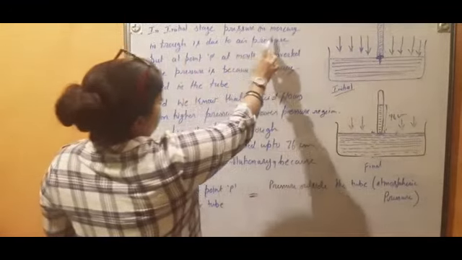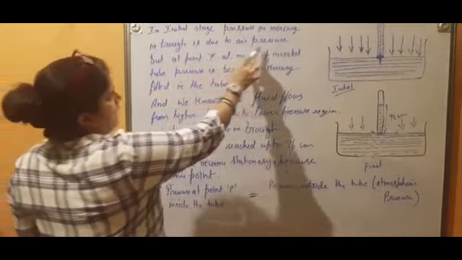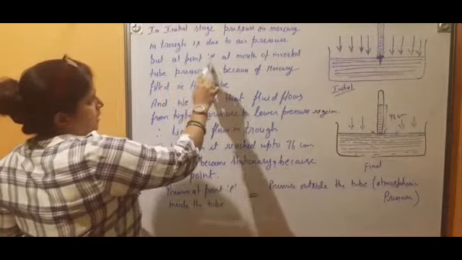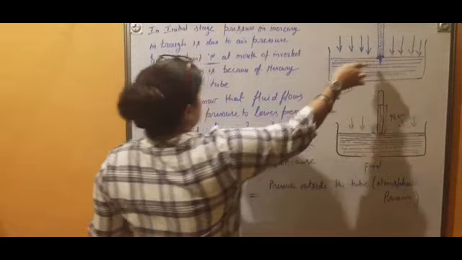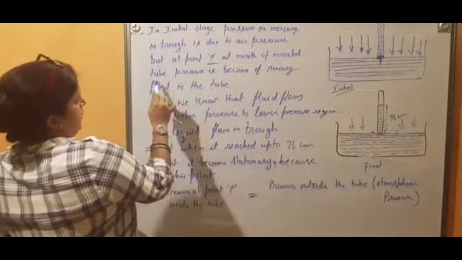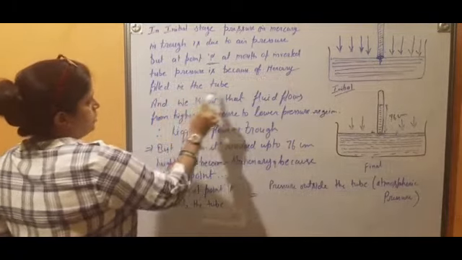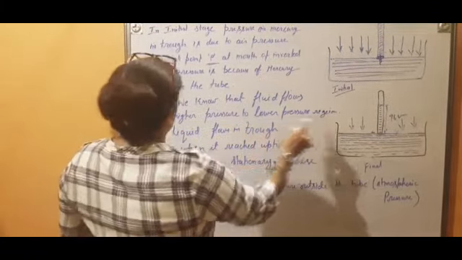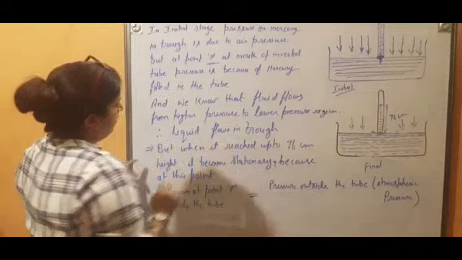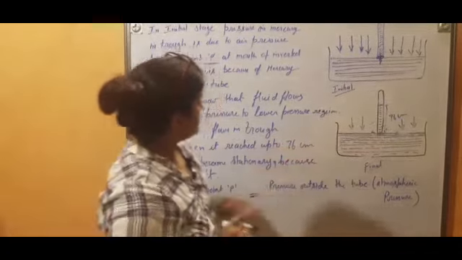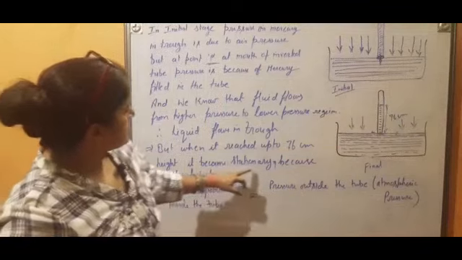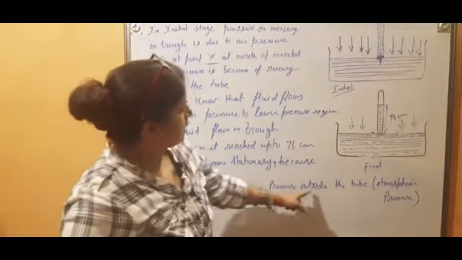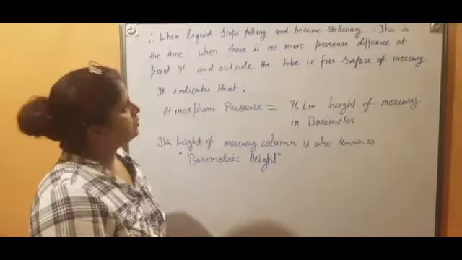In the initial stage, pressure on mercury in the trough is due to air pressure. We are talking about this. But at point P, this point, the mouth of the inverted tube, pressure is because of the mercury filled in the tube, and we know that fluid flows from higher pressure to lower pressure region. Therefore liquid flows into the trough, but when it reaches up to 76 centimeter height, it became stationary because at this point the pressure at point P inside the tube is equal to the pressure outside the tube, that is atmospheric pressure.